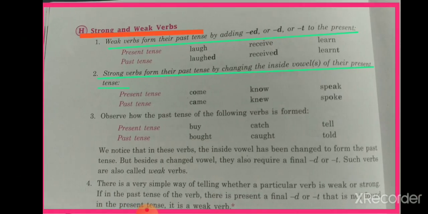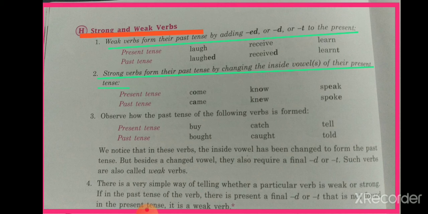So today we'll read one more classification of verbs, that is strong and weak verbs, and it is dependent upon the parts of verb like present tense, past tense and past participle. Now what are strong verbs and what are weak verbs?